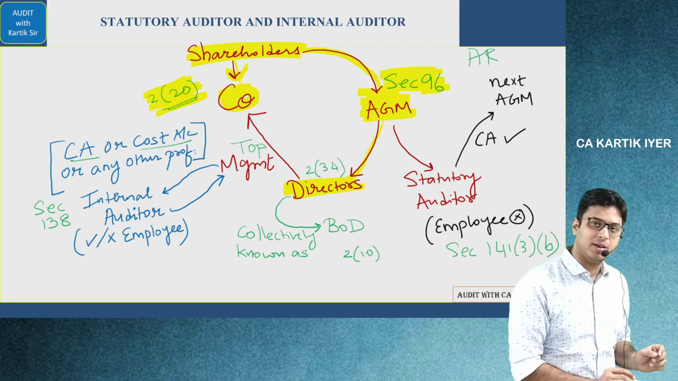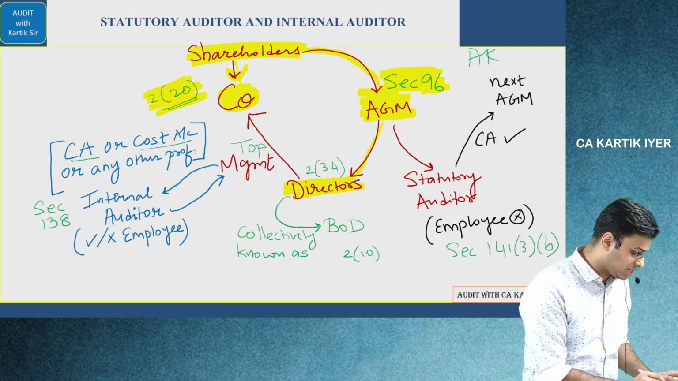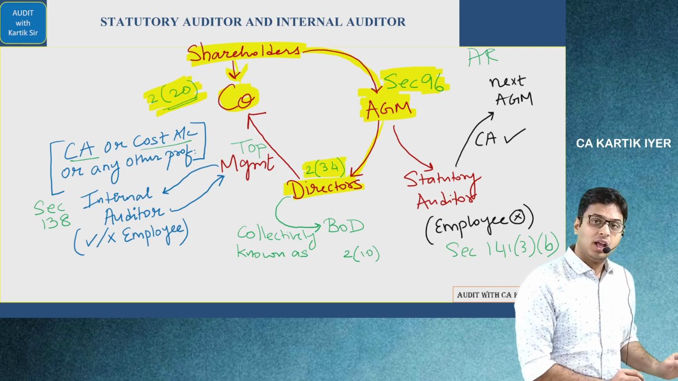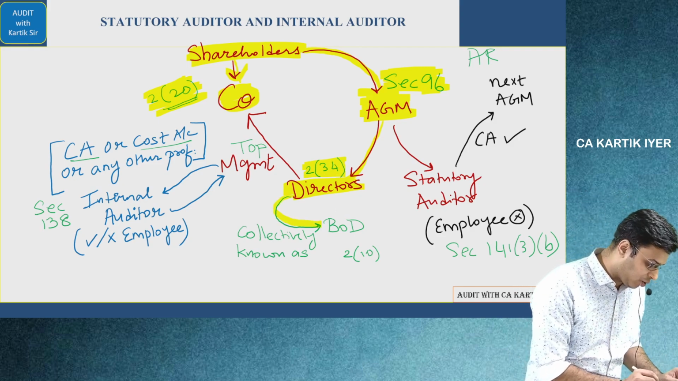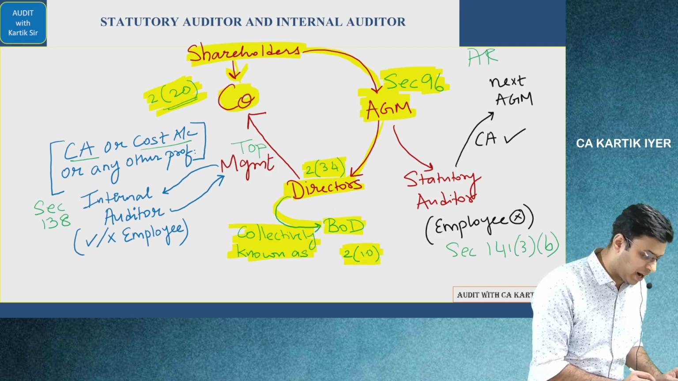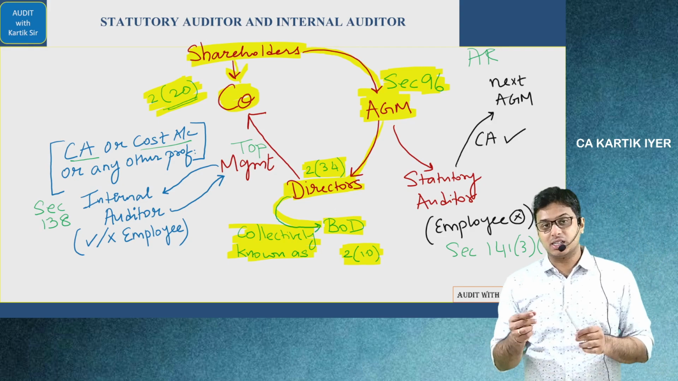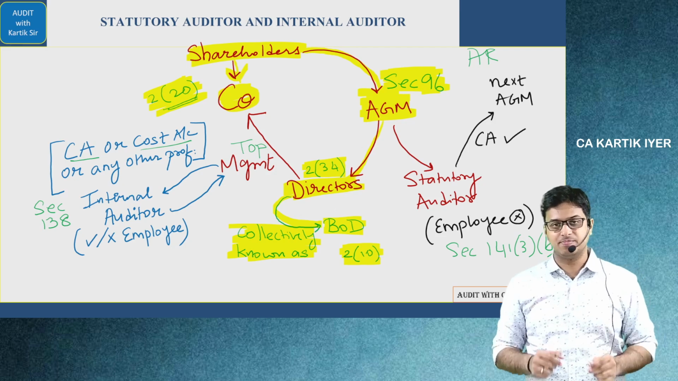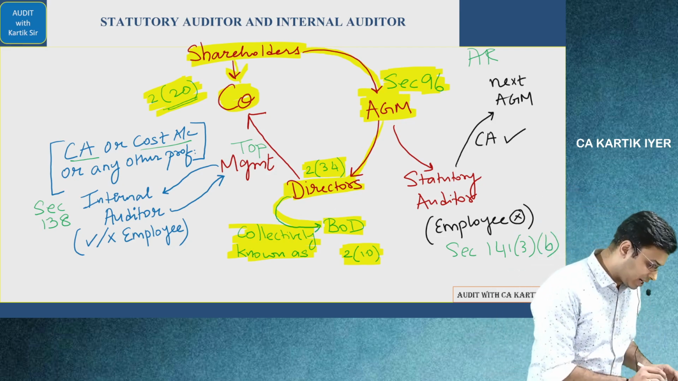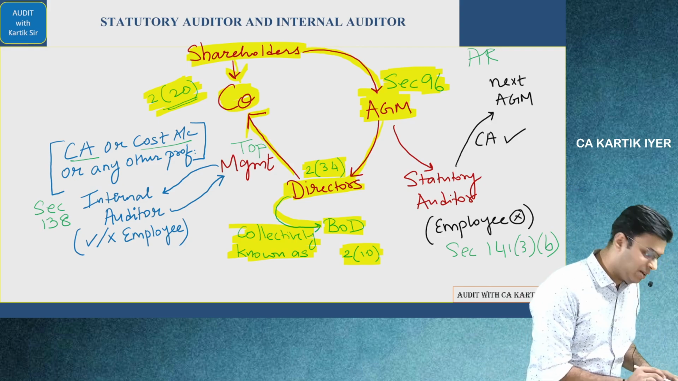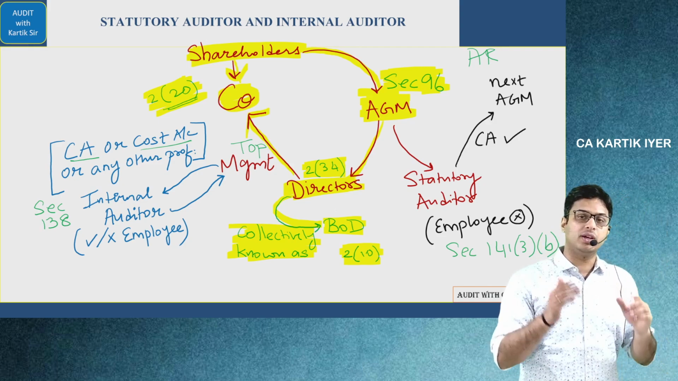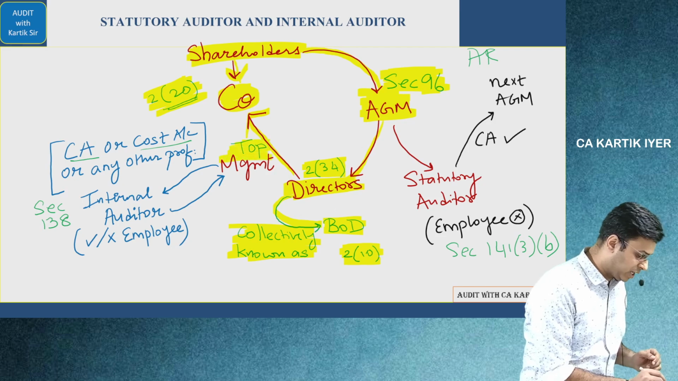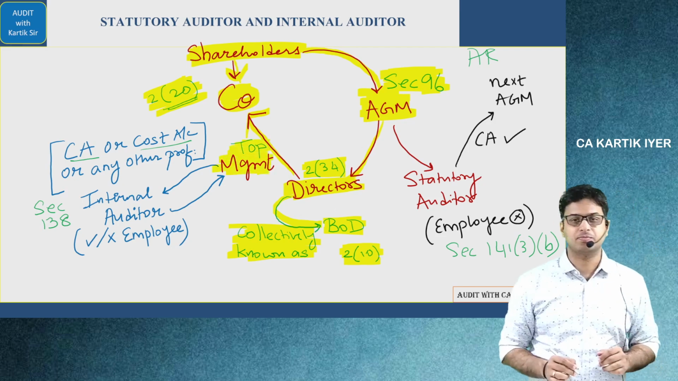They run the company. Directors is defined in section number 2 clause 34. The directors collectively are known as the board of directors, and board of directors is defined in 2 clause 10. The directors, because they run and manage the company, sitting at the top, are called the top management.